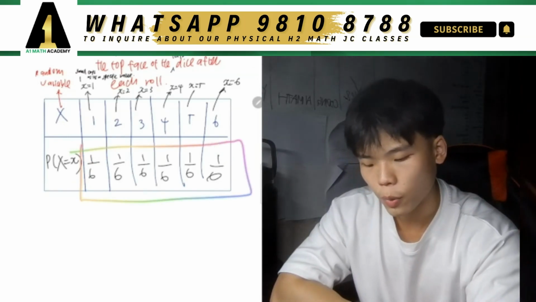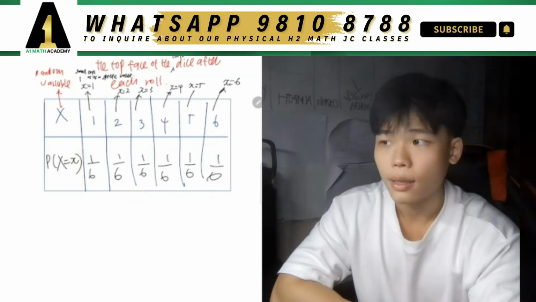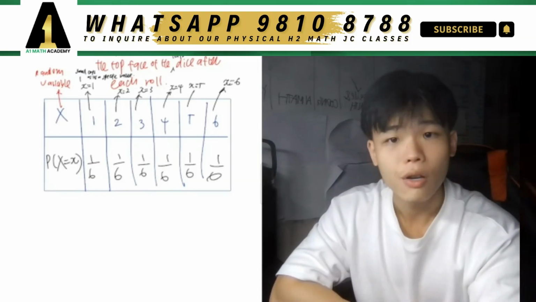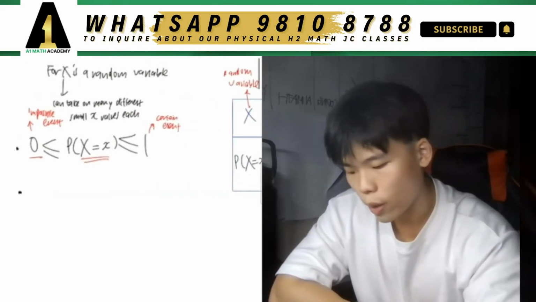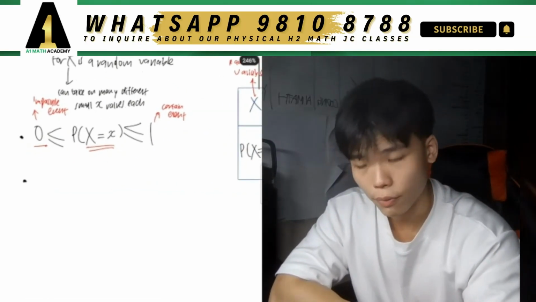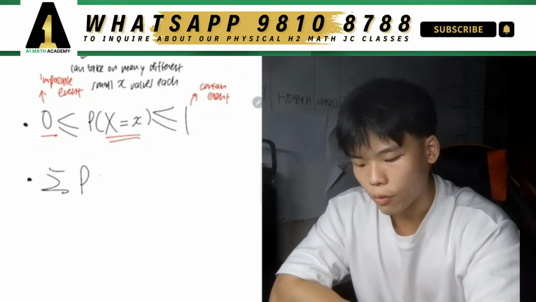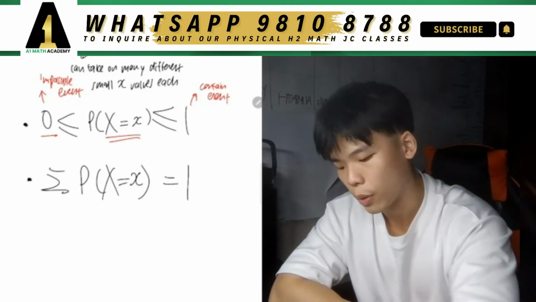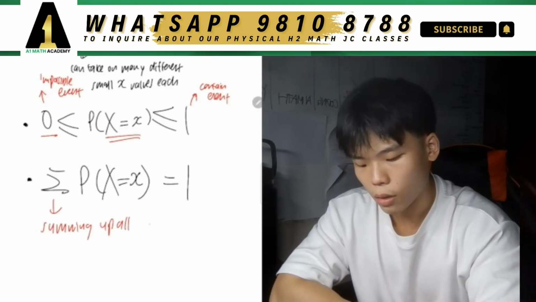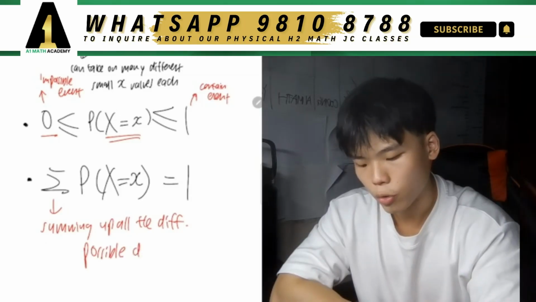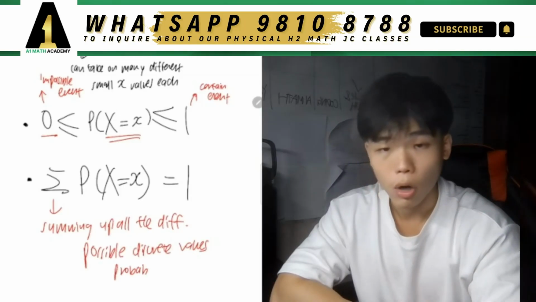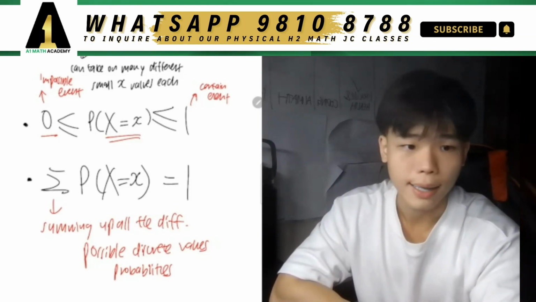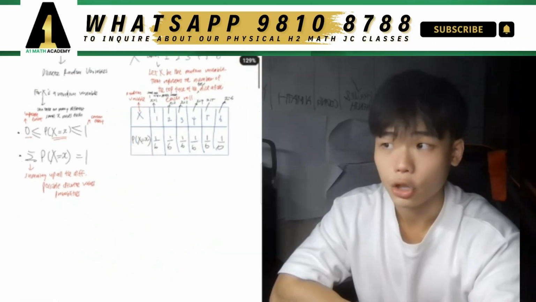So that is true because when we add up all of these individual probabilities, they have to add up to 1, because we know that certainly my big X has to take on a value from one of these 6 values. So when we sum up, this one you probably know the notation already. When we sum up all of the different probabilities of X over here from the table, we will always get 1, because what we are doing is summing up all the different possible discrete values' probabilities, and it will always add up to 1 because it cannot take on any other value apart from the values inside the discrete range, right? So that is essentially the concept behind this.